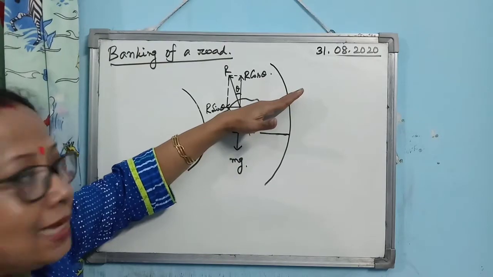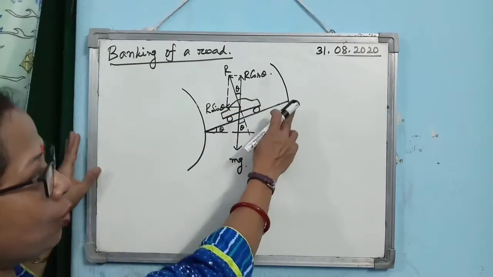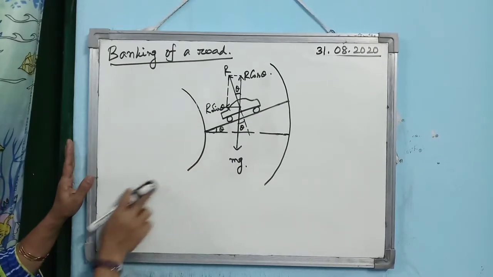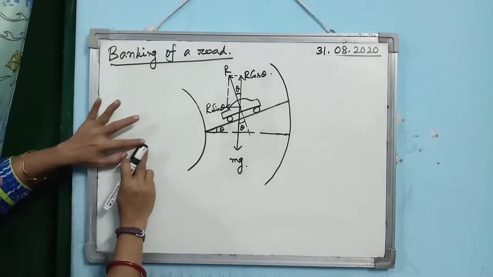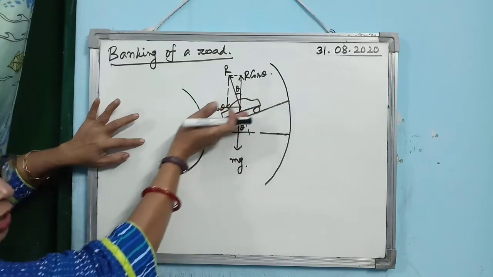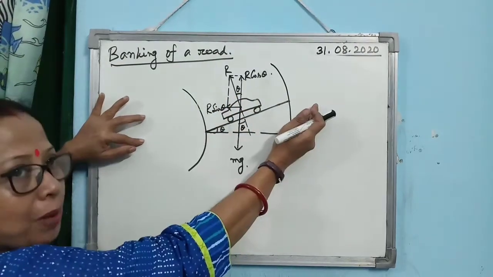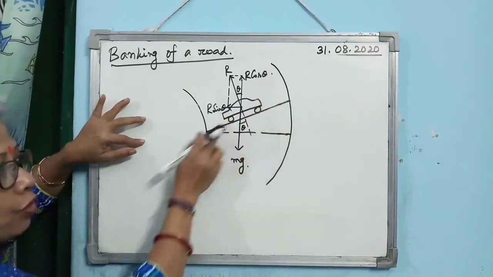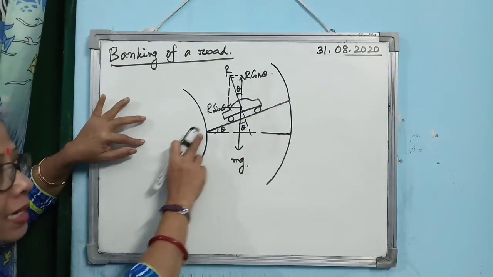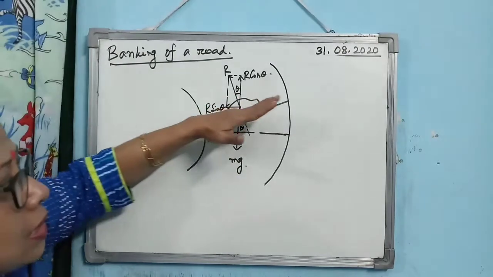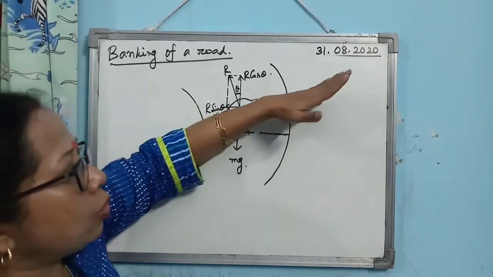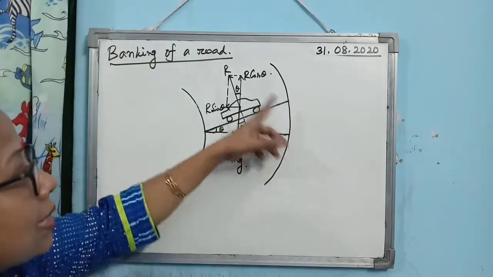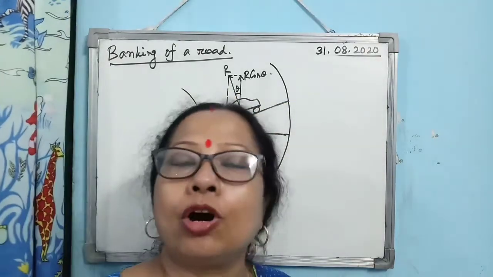Rather, the road is made like this, inclined. And you see in which direction the inclination is. The inclination is towards the center of the turn. Here is the center of the turn. So the outer part of the road is made at a higher level, and the inner part is at a lower level. Always you will see the road is slanting, there is a slope like this. Is that clear? So this is known as banking of a road.